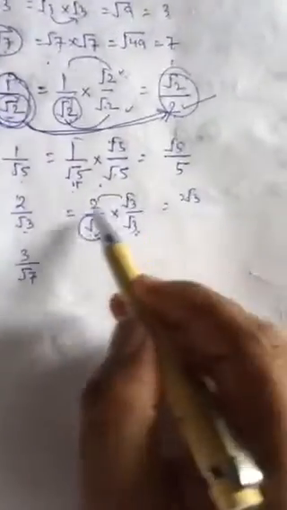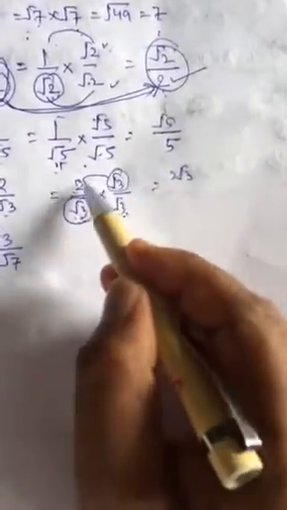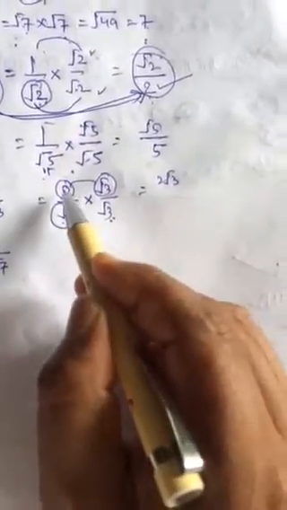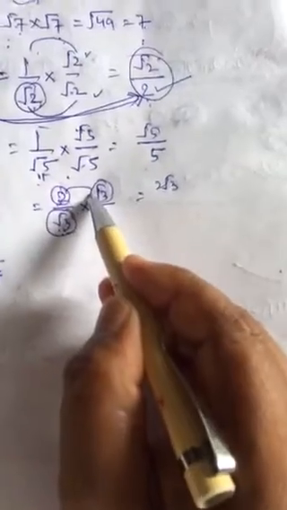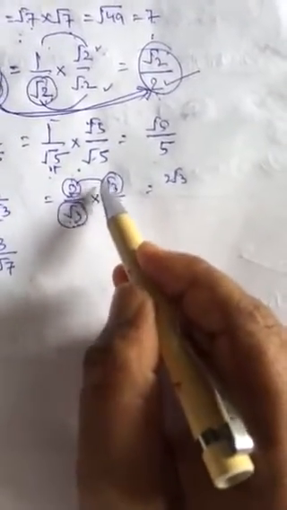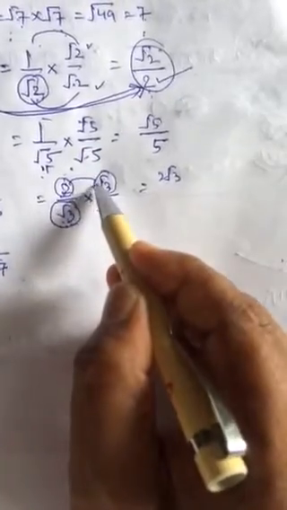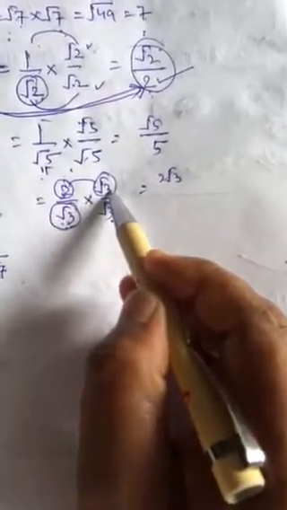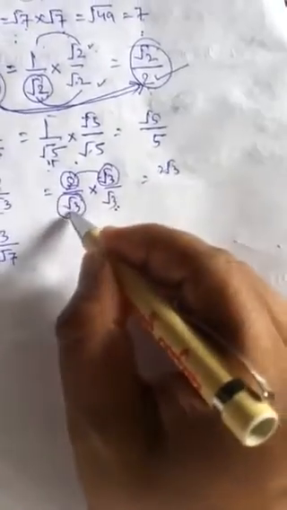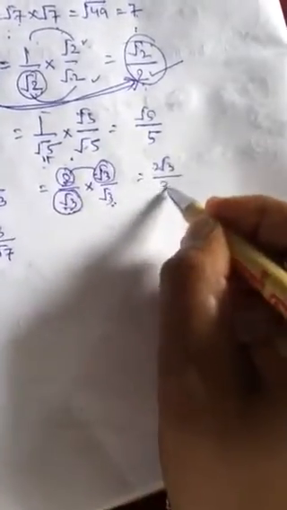You always remember, whenever we multiply any surds by any whole number, you cannot multiply surds by whole number. By surds you can multiply its coefficient. There is no coefficient, which means there is 1. So you can multiply the coefficient, you cannot multiply the surds. So 2 times 1 is 2, root 3 is root 3. Okay, so root 3 times root 3 is now 3.